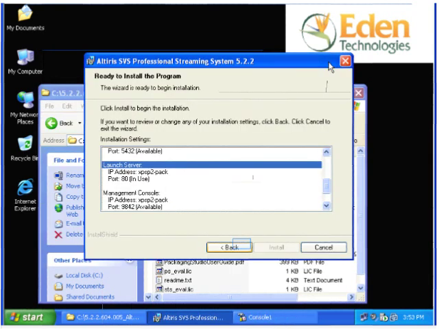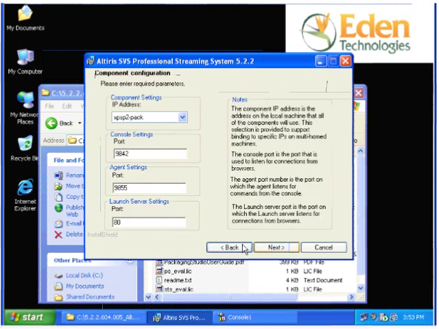Once the default website has been stopped, click Back. Now we can click Next without receiving a warning message that a port is in use.